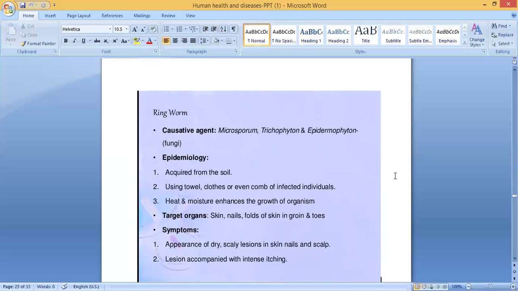Target organs: skin, even the scalp, nails, folds of skin in the groin, and toes. What are the symptoms? Appearance of dry scaly lesions in skin, nails and scalp. Lesions are accompanied by intense itching also. Sometimes when a person gets dandruff, they get too much itching because it's a fungal infection.